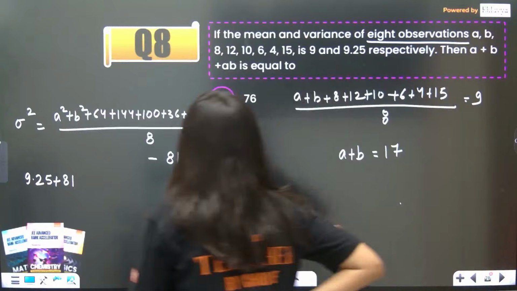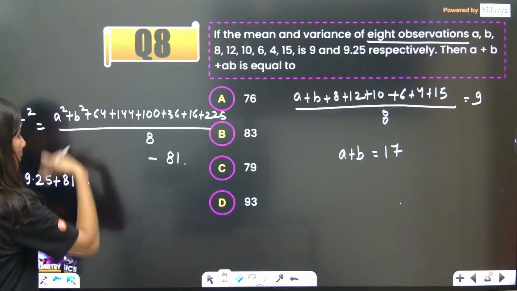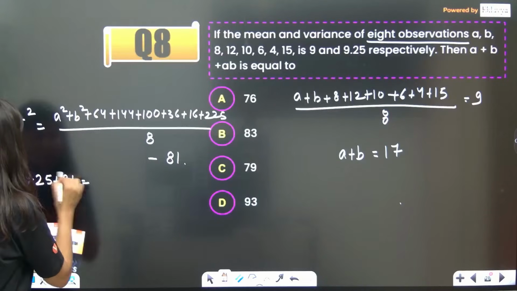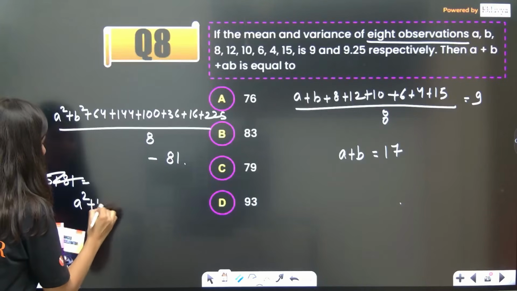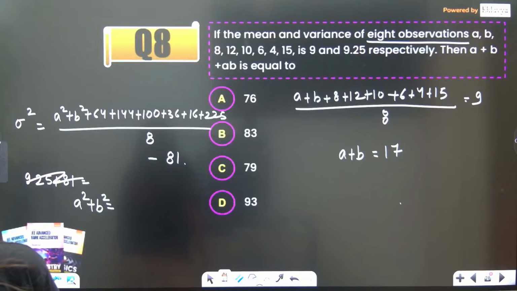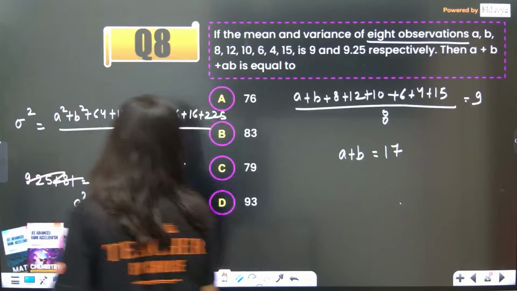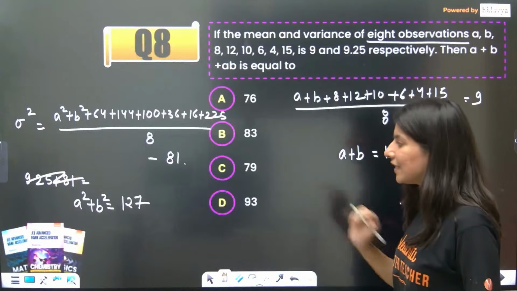Okay. And over here, from here, you are going to get a square plus b square. That also I have calculated. A square plus b square value is 127. Now what you need to do is, see, a plus b is 17.